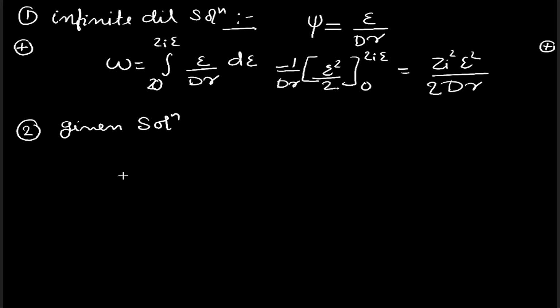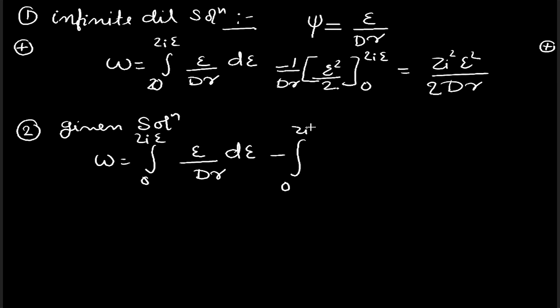given solution, the amount of work done, W, will be the integration from 0 to zi epsilon of epsilon by dr d epsilon. I will separate the integrations for both terms, minus the integration from 0 to zi epsilon of epsilon kappa by d.